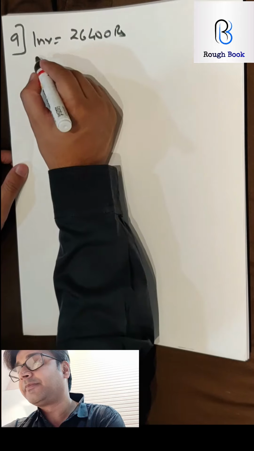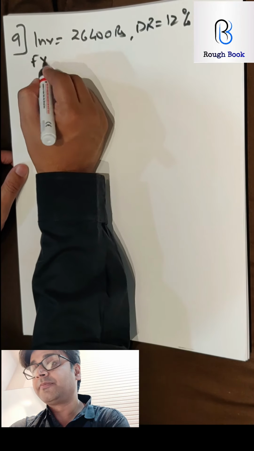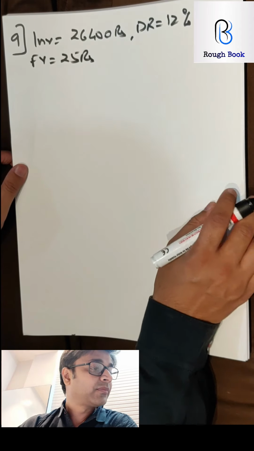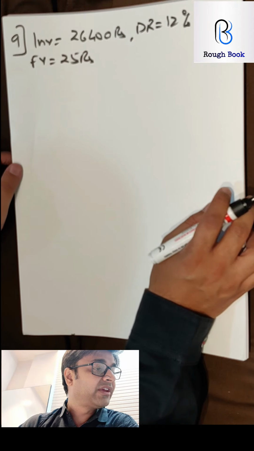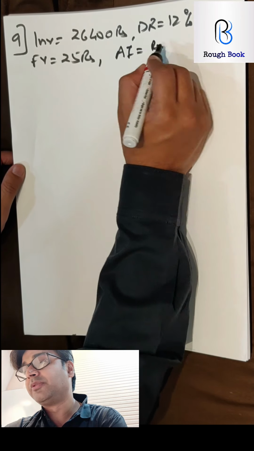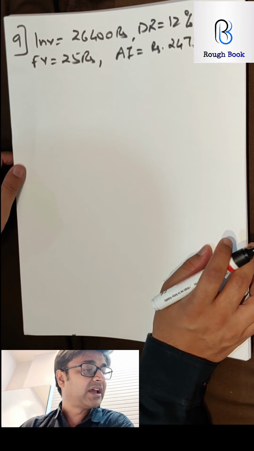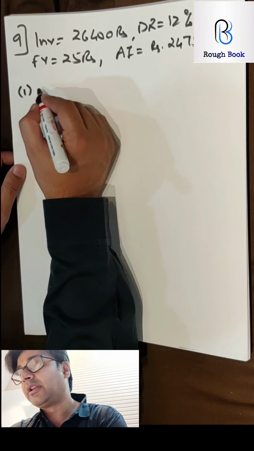So dividend rate 12%, face value 25 rupees of a company. If he receives the annual income as 2475, so annual income is given as rupees 2475, then find the number of shares and the market value. So number one, number of shares.